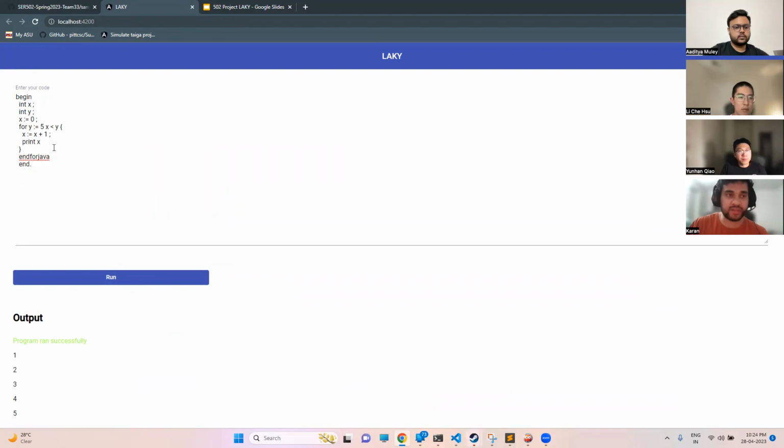Here we are simply iterating through the loop, and we are printing x while incrementing the value by 1. We are making use of the for loop here, the Java for loop, and we are printing the value of x as it is being incremented.